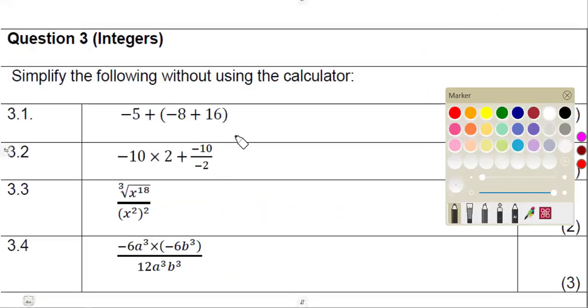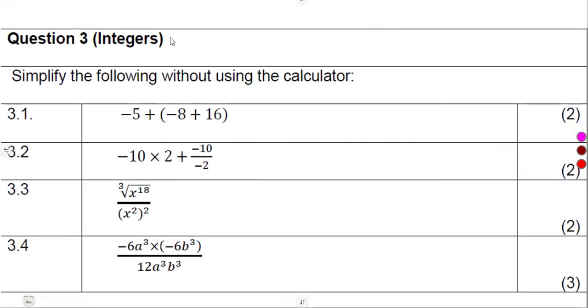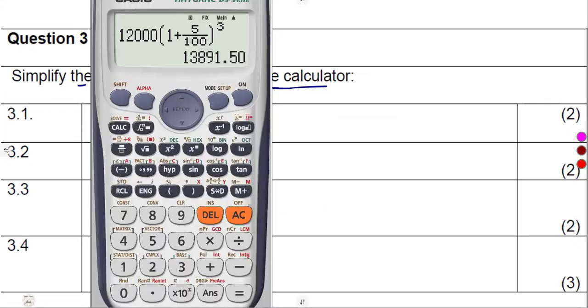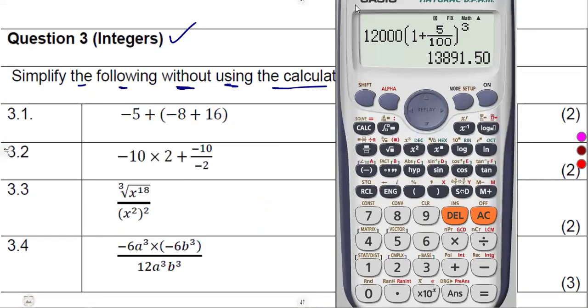Question 3, it was on integers, where we are given: simplify the following without using the calculator. Yes, we can use the calculator just to verify the answers that we are given. You are going to calculate, yes, but just verify.